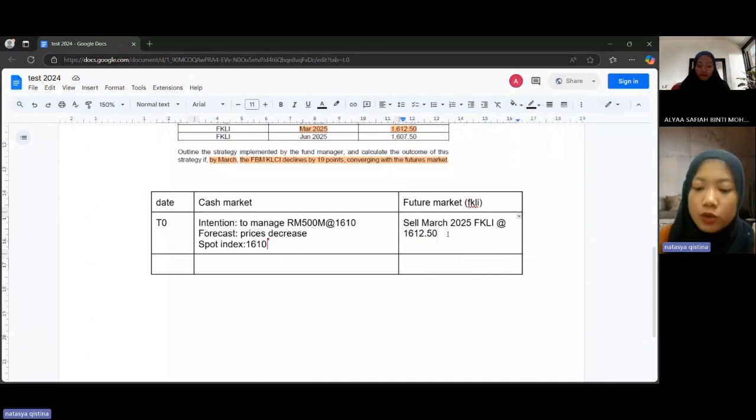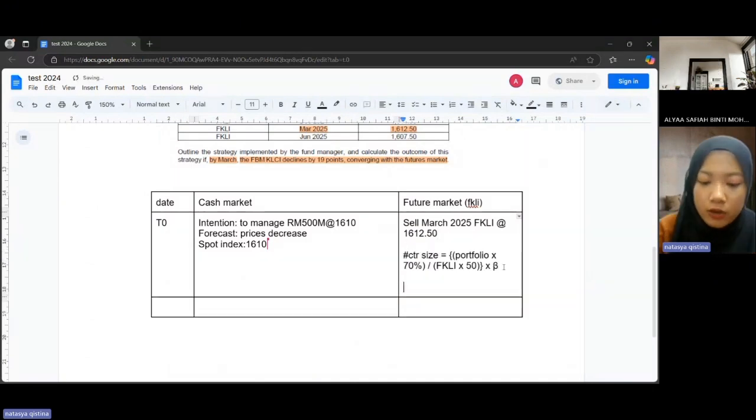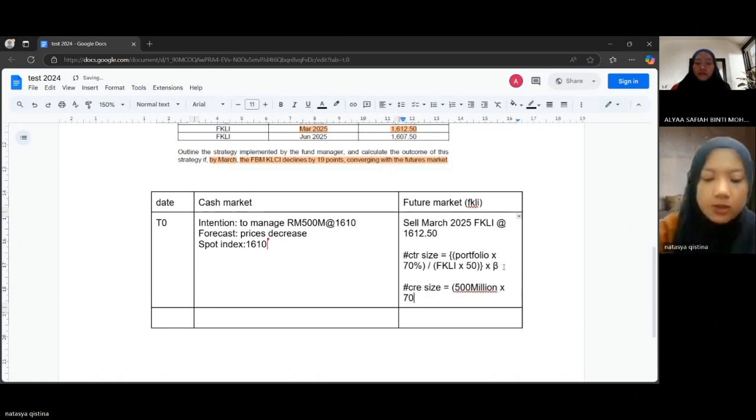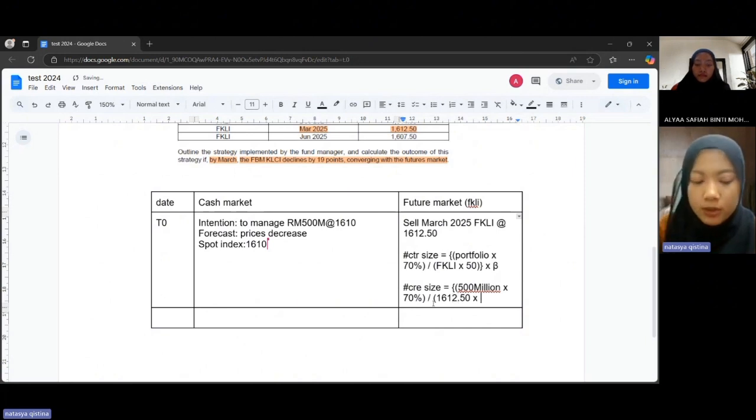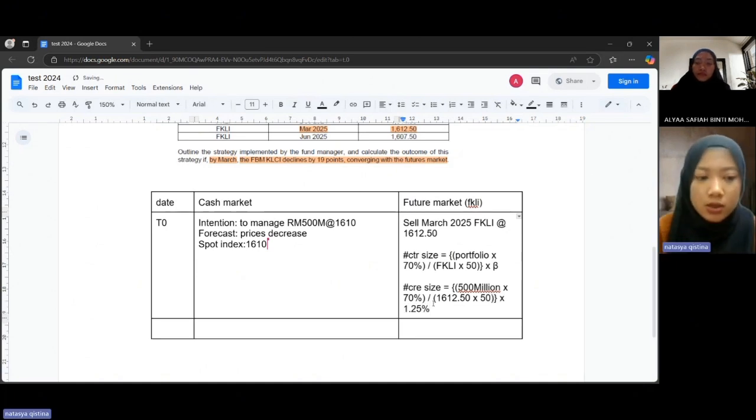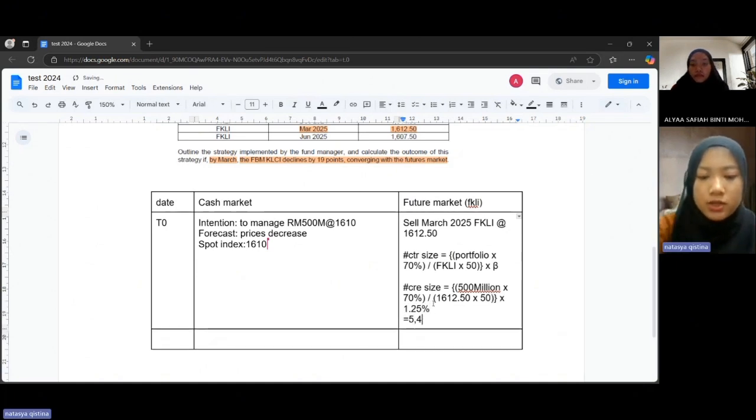So in order to find the contract size, we can start off with the formula, and we multiply by the 70%, divided by 1612.50, and we multiply by 50, and we multiply with the beta. So the answer we will get is 5426 contracts, which means we need to sell the March 2025 FKLI, 5426 contracts at 1612.50.